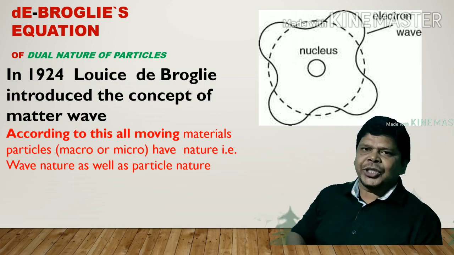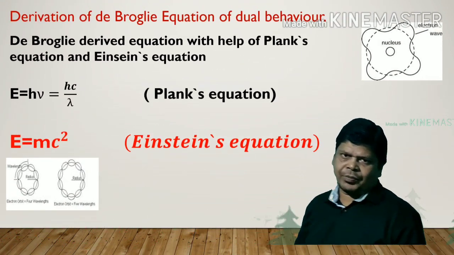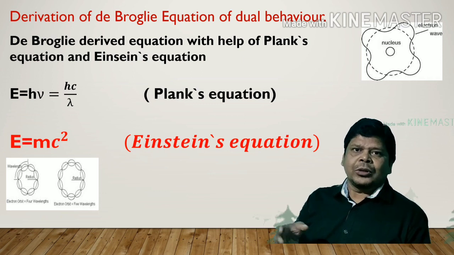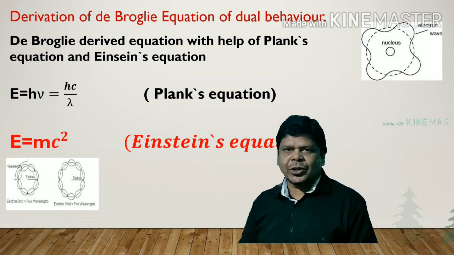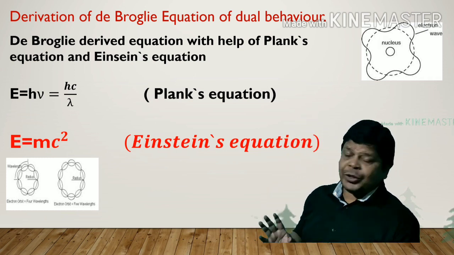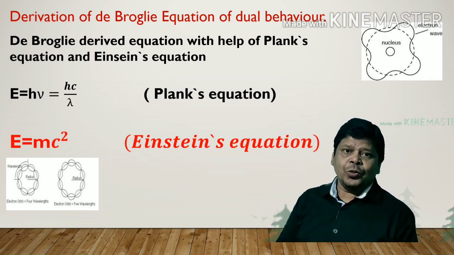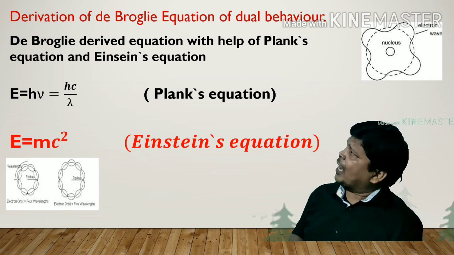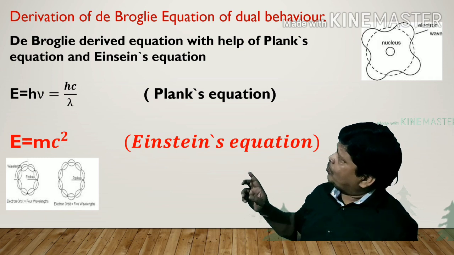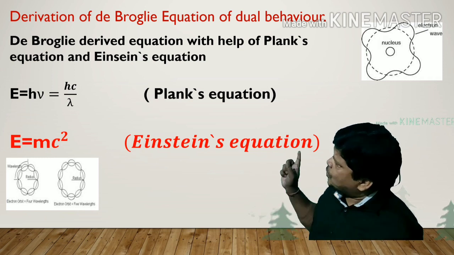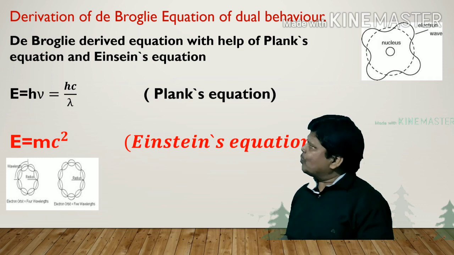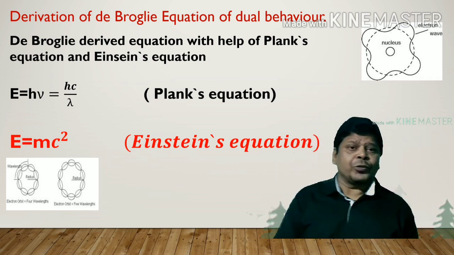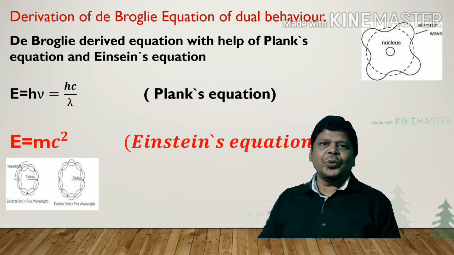Now there is derivation of de Broglie's equation. De Broglie derived the equation to show the dual nature of electrons with the help of two important equations, that is Planck's equation and Einstein equation. Planck's equation is E equal to h nu and Einstein equation is E equal to mc square. These two equations help to derive de Broglie's equation.